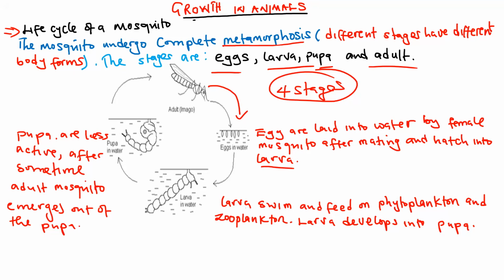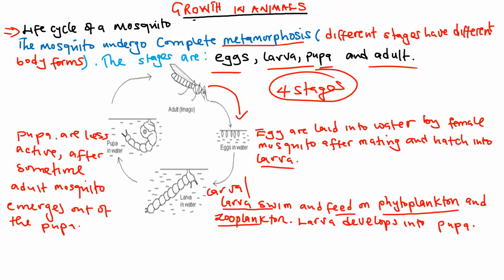So this next part is called the larval stage. What do you need to know about larva? They can swim and they can feed. Larvae swim and feed on phytoplankton and of course small organisms such as zooplankton.